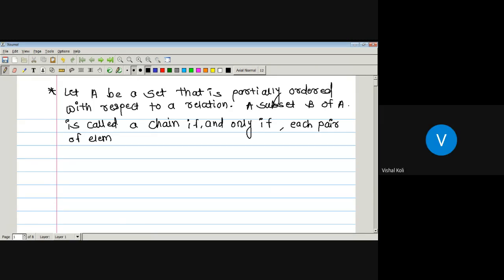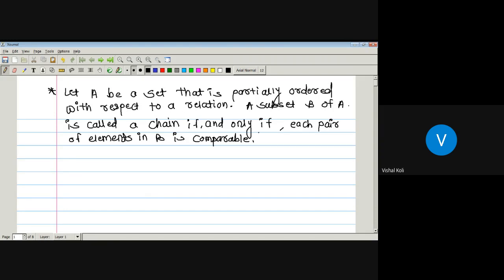So any subset B of A is said to be a chain if and only if each pair of elements in this capital B are comparable. If A is any poset and B is a subset of A, then B is said to be a chain if and only if each pair of elements in B will be comparable.